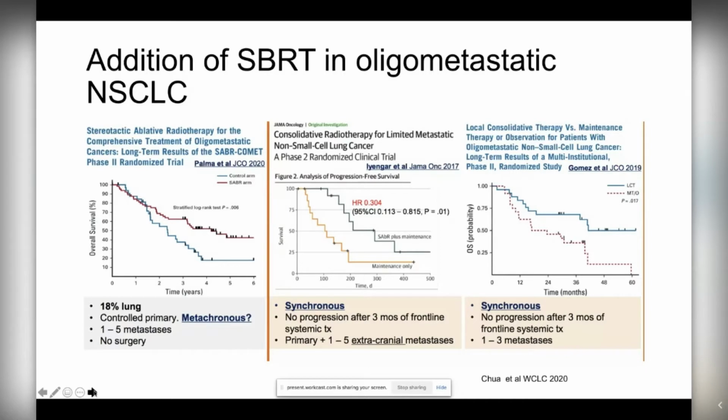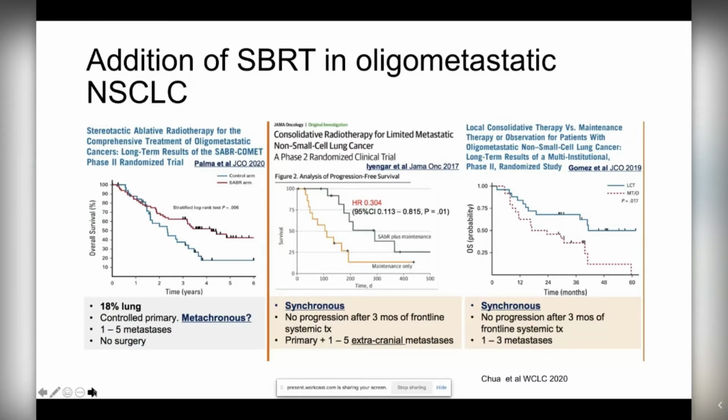The first one is the PALMA study that looked at radiation for patients with Oligo-Metastatic cancer. This study actually included multiple different kinds of cancers, including breast, prostate, and lung. But really what they did here was deliver local ablative therapy, in this case radiation, in combination with systemic therapies, and really found that this led to improved survival for patients when they added the radiation.